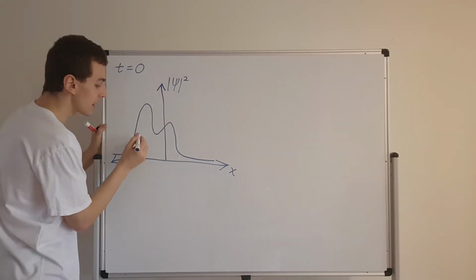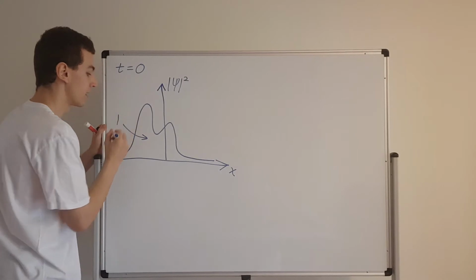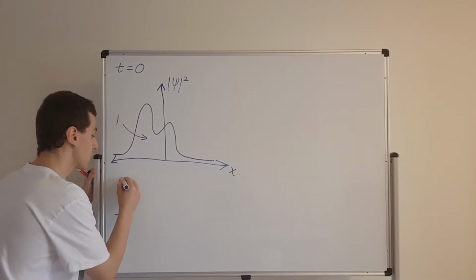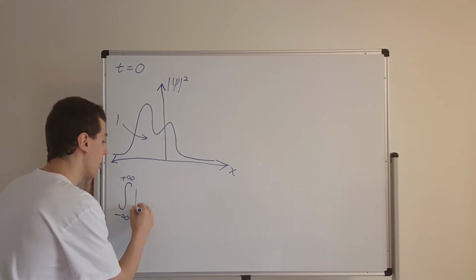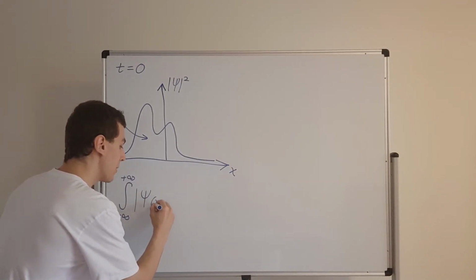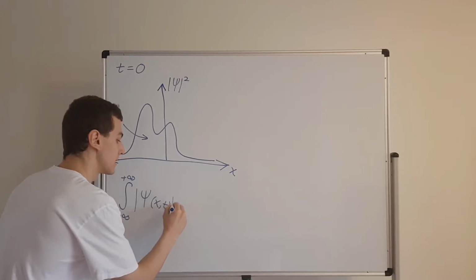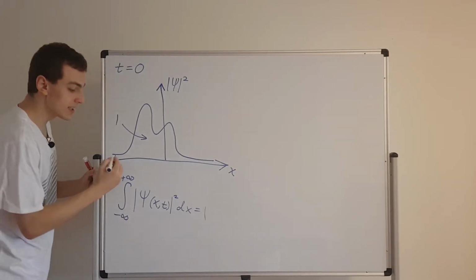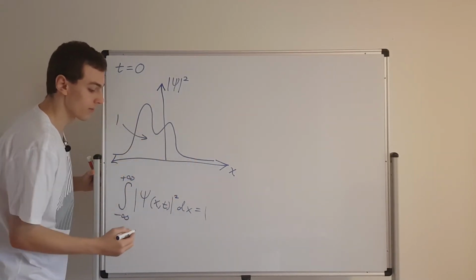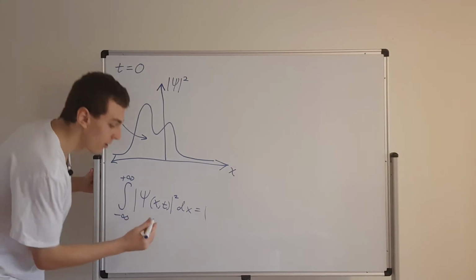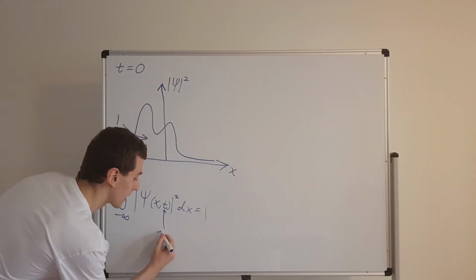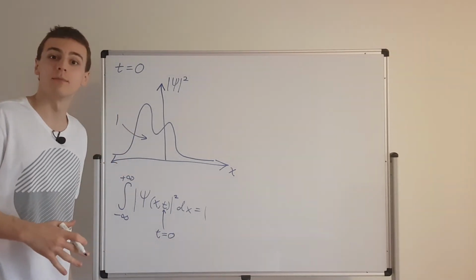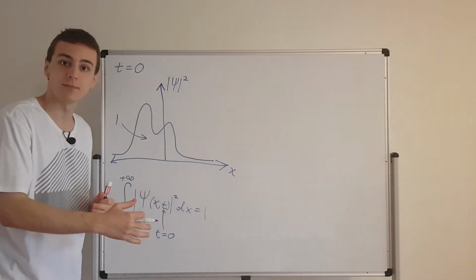So at t equals 0, this guy has to have an area equal to 1. So we know that the normalization condition is satisfied. The integral from minus infinity to plus infinity of the square amplitude is going to be equal to 1. So this is essentially all of this area underneath the curve. If this is true for t equals 0, I claim that this is going to be true for every single time, for the entire time evolution of the system.